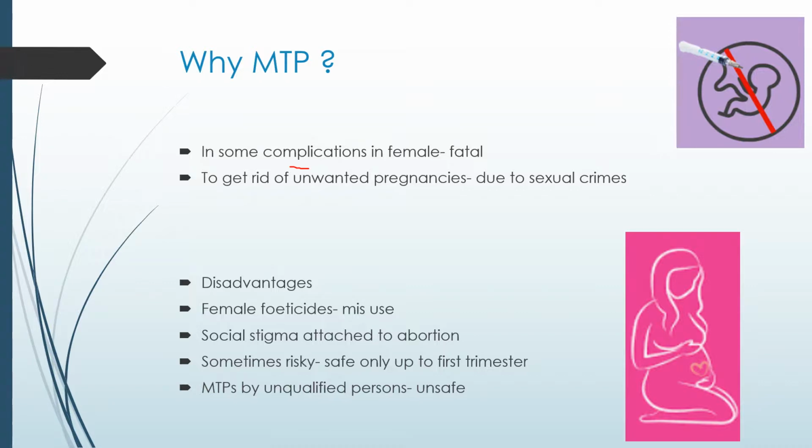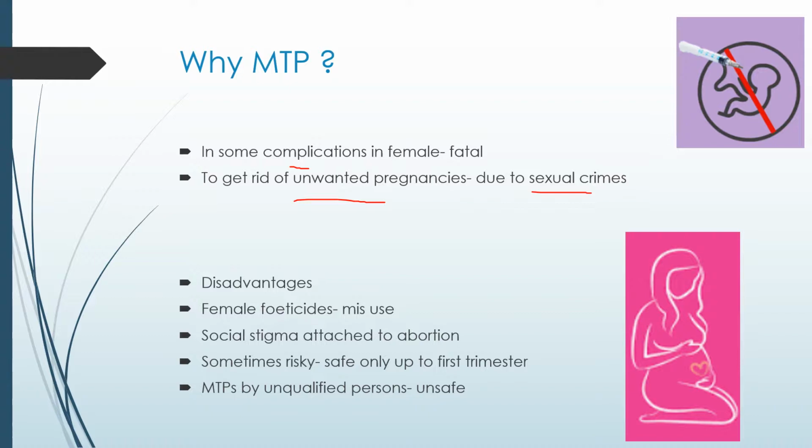And the second thing is to get rid of unwanted pregnancy due to sexual crimes. So these are the reasons why the MTP is performed. Sometimes to get rid of the unwanted pregnancy due to the complications within the female, or else due to casual unprotected intercourse or the failure of contraceptives which are used during coitus.